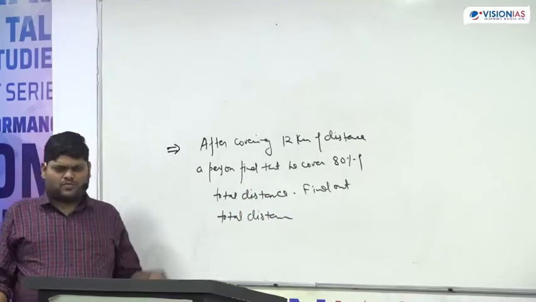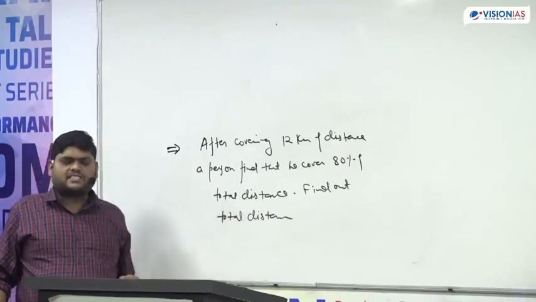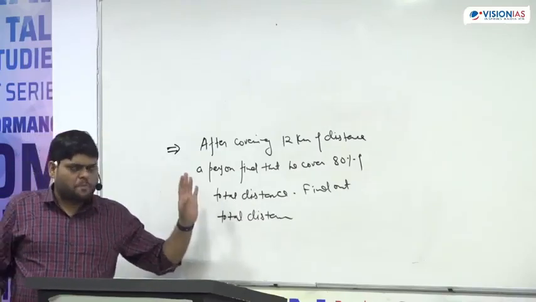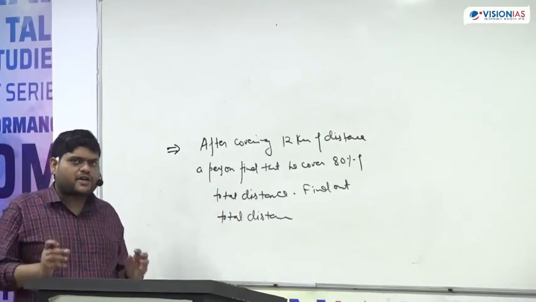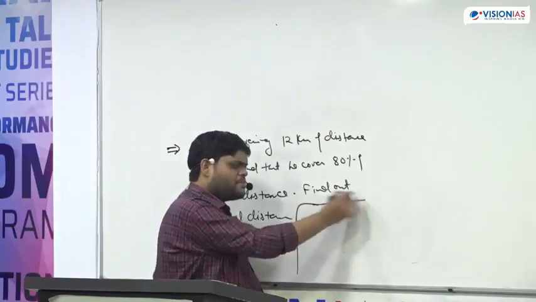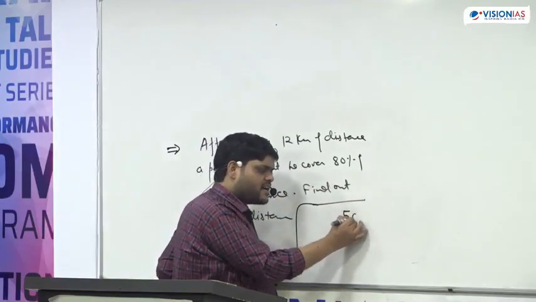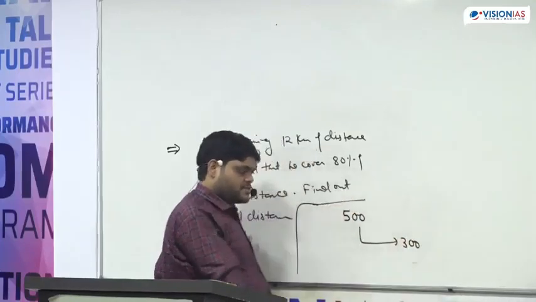Now the language can be a little bit better, but the essence of the question will remain the same. UPSC has asked this kind of question many times. So understand, whenever we are talking about percentage, first see this. A very simple question. Suppose I am saying out of 500, a student scored 300 marks.